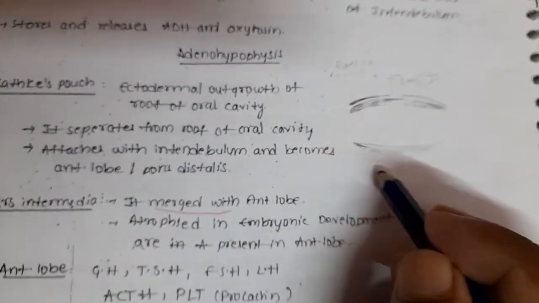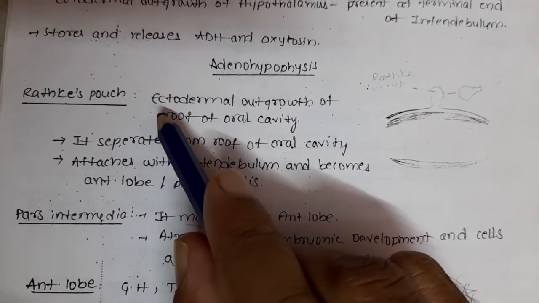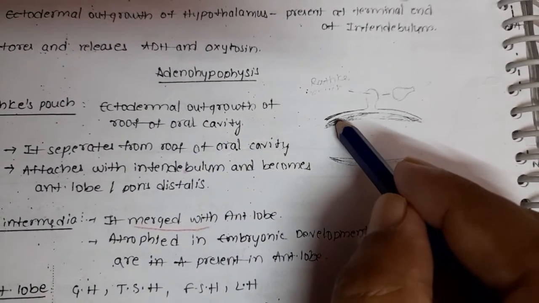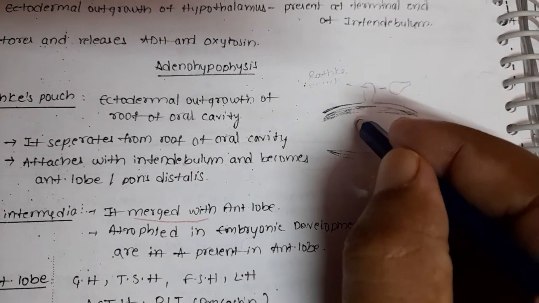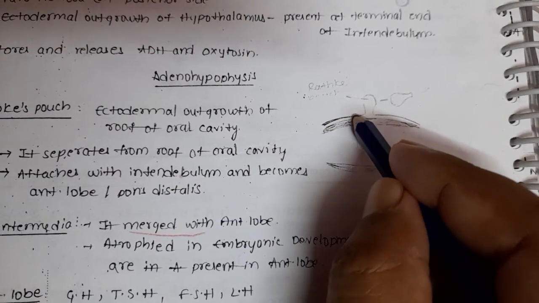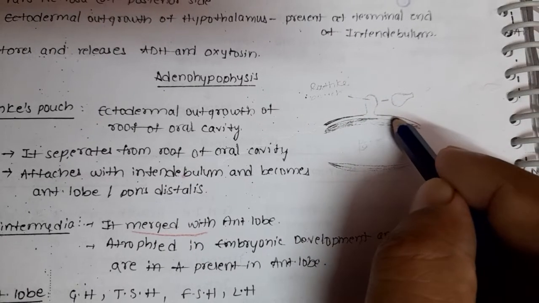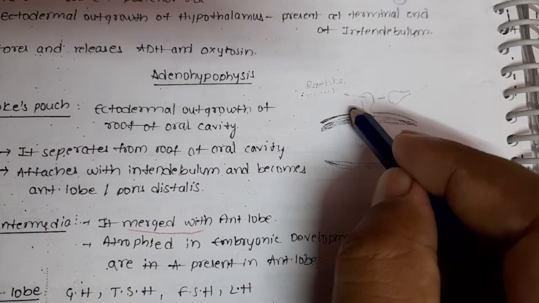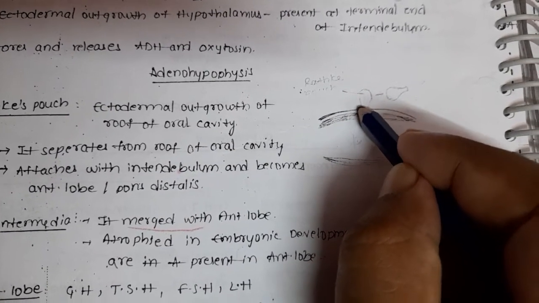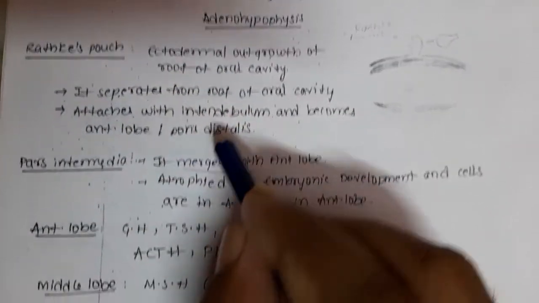Now come to the adenohypophysis. It comes from Rathke's pouch, an ectodermal outgrowth of the roof of the buccal cavity, or oral cavity. This is the floor of the buccal cavity, this is the roof. The ectodermal outgrowth of the roof of the oral cavity is called Rathke's pouch.